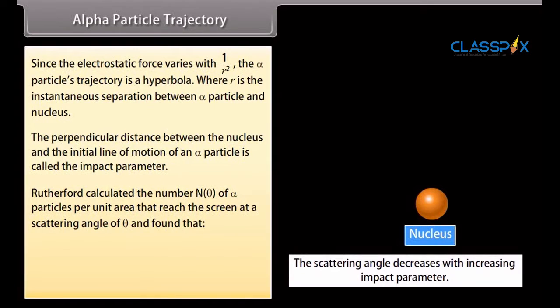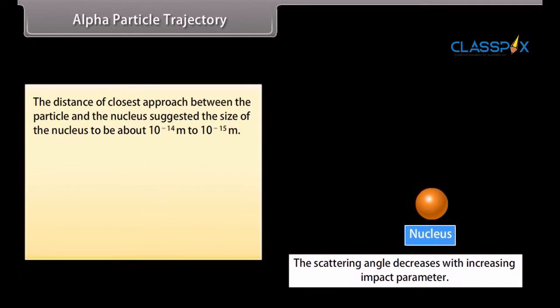Rutherford calculated the number N theta of alpha particles per unit area that reach the screen at a scattering angle of theta and found that N theta is inversely proportional to sin theta upon 2 raised to the power 4. The distance of closest approach between the particle and nucleus suggested the size of the nucleus to be about 10 raised to the power minus 14 meter to 10 raised to the power minus 15 meter.